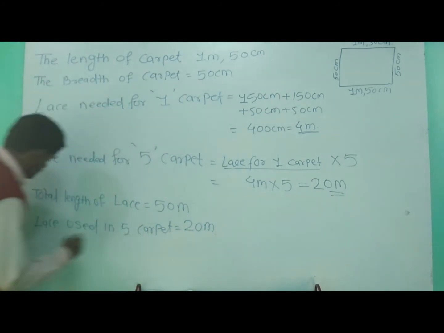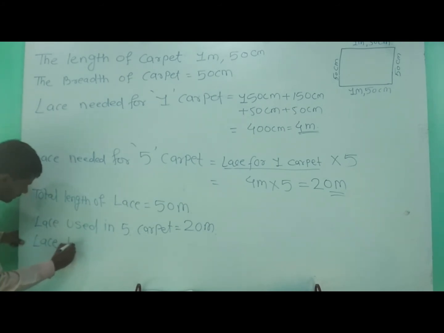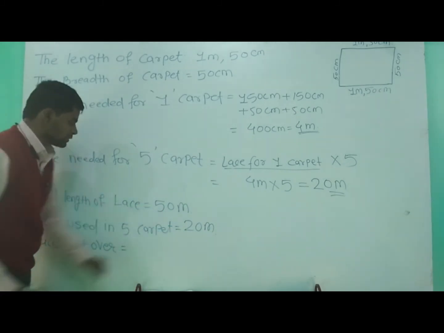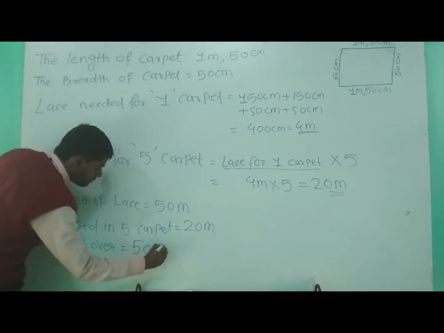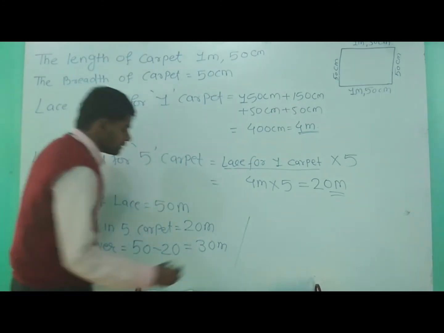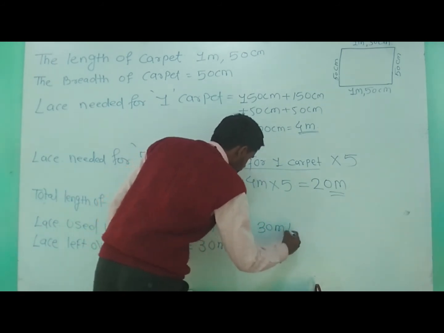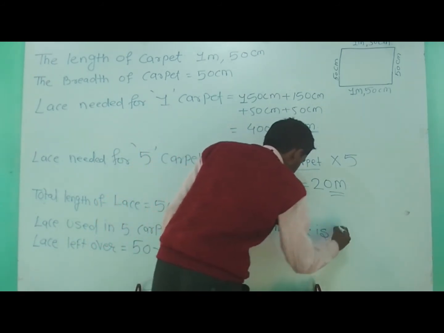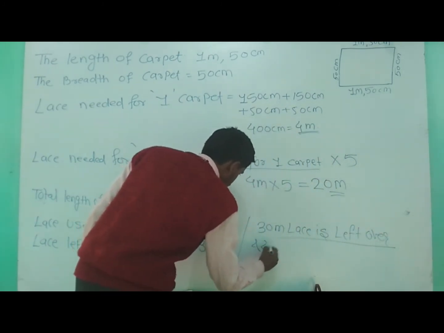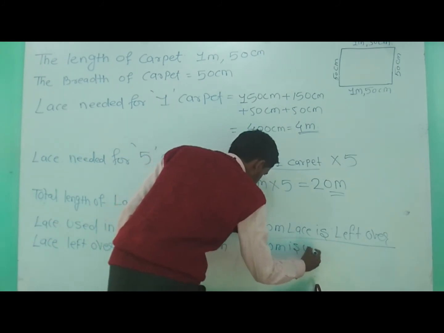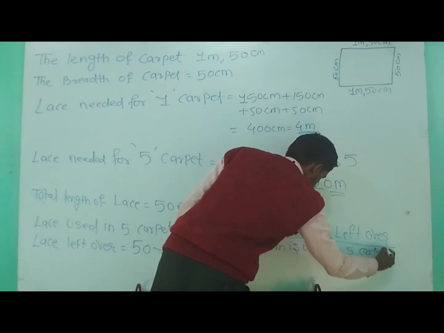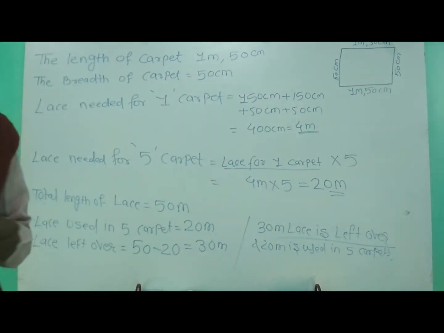So here we will write lace left over is equal to total minus used, that is 50 minus 20, and you will get 30 meter. So here we will write 30 meter lace is left over. Okay, and 20 meter is used in 5 carpets. Okay, देखो एक बार फिर से देखते हैं फटाफट से.